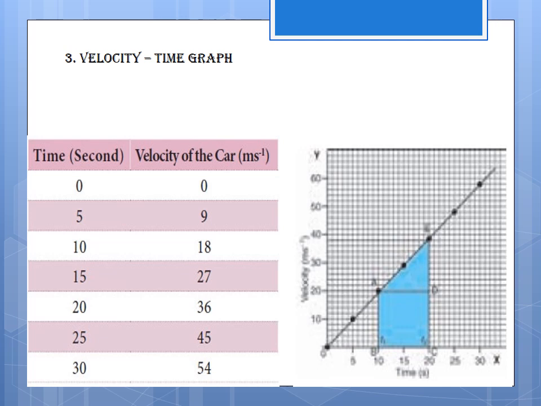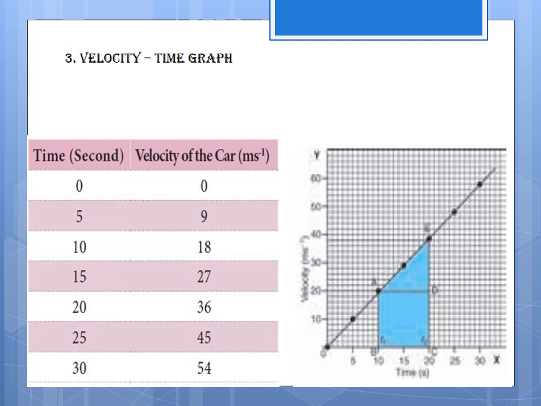Now non-uniform acceleration. In the book, the non-uniform acceleration graph is also given. Everybody see that one. Velocity is on the y-axis, time is on the x-axis.